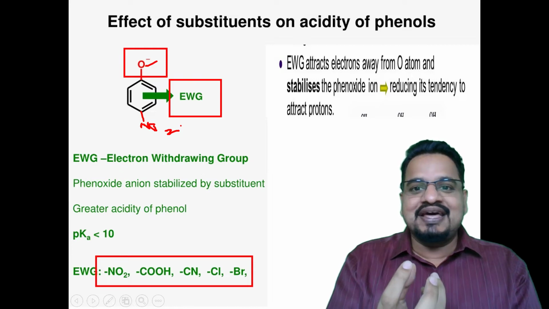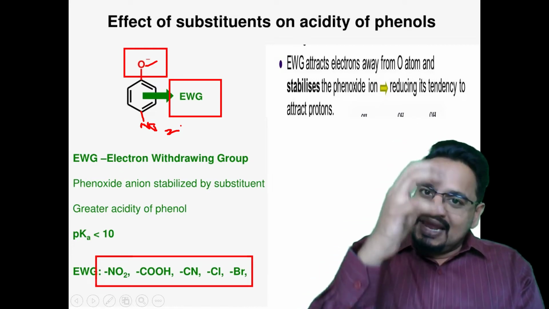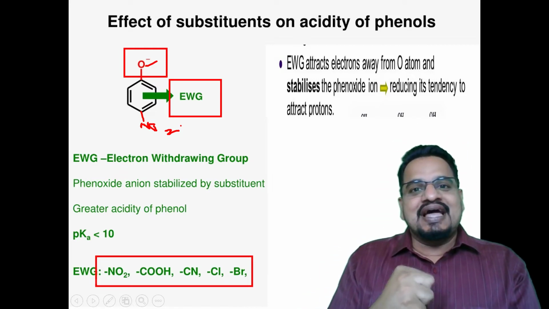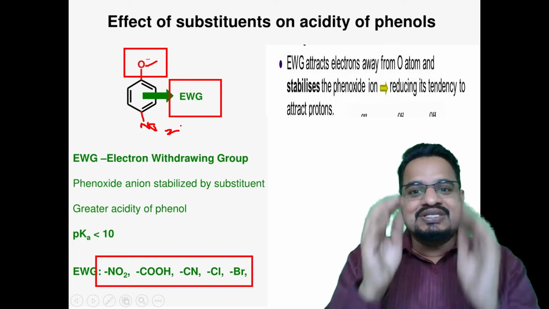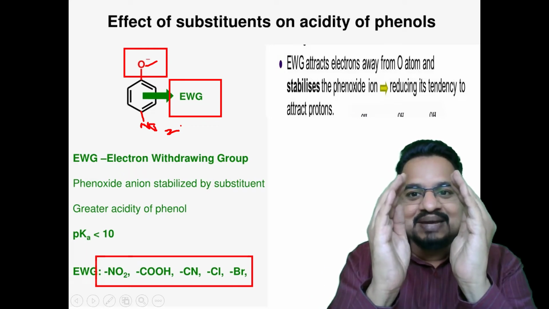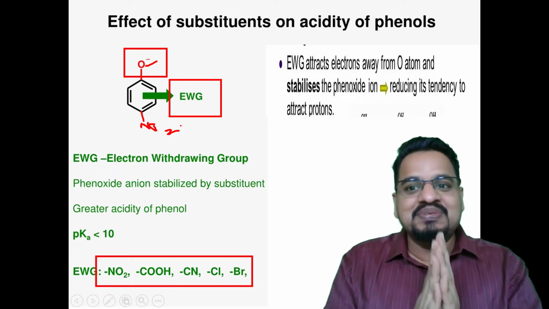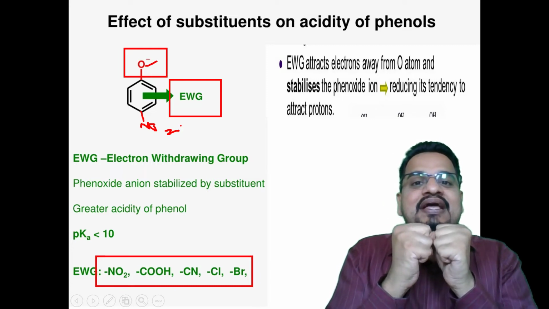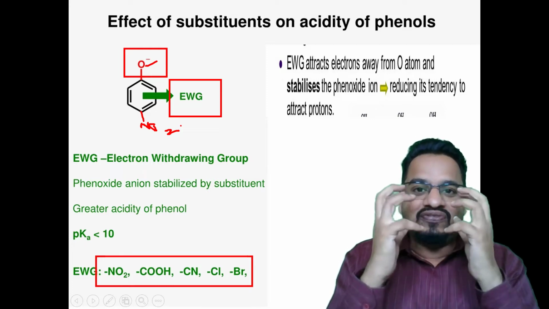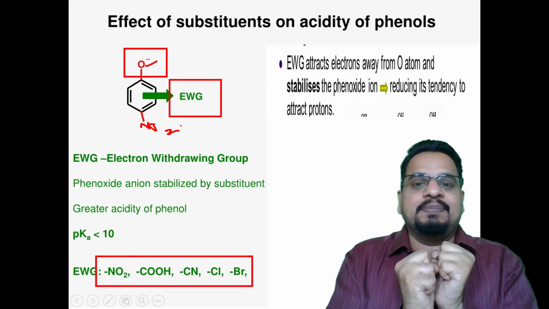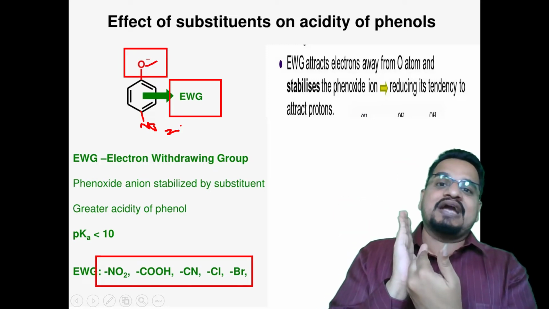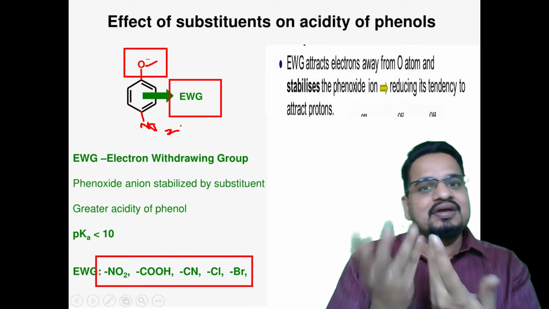Electron withdrawing groups attract the electrons towards themselves, away from the oxygen. So the phenoxide ion will be stabilized. As the phenoxide ion is stabilized, its tendency to attract the proton and convert back to phenol will be decreased.